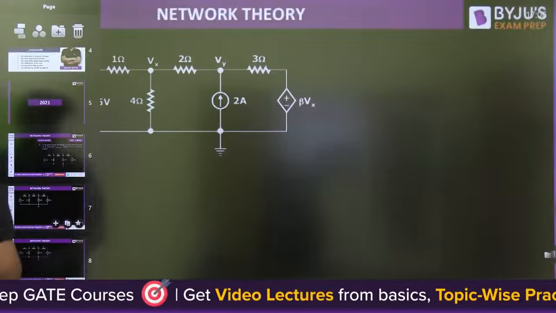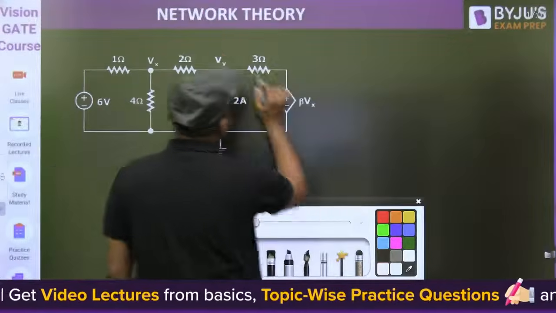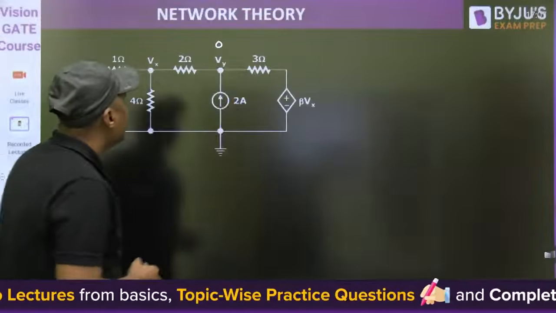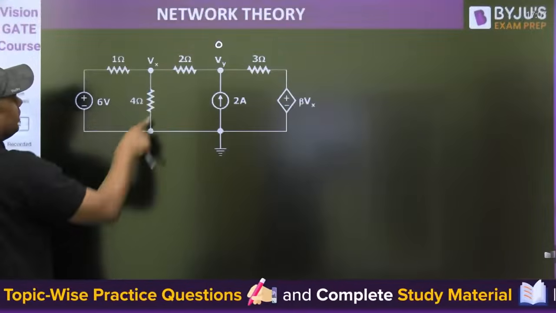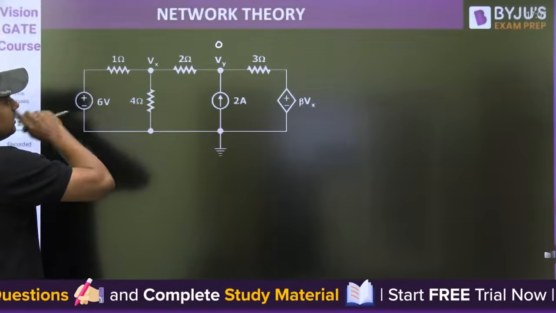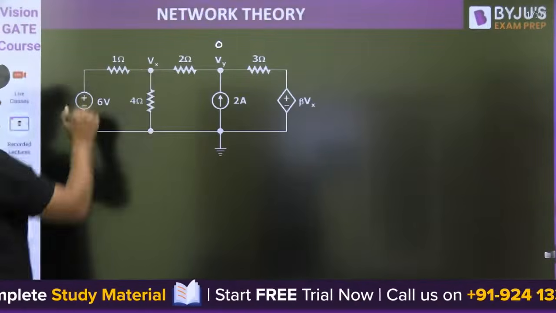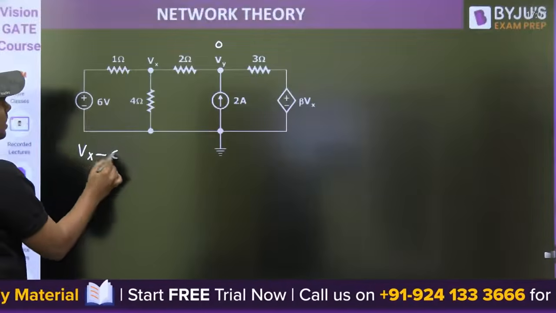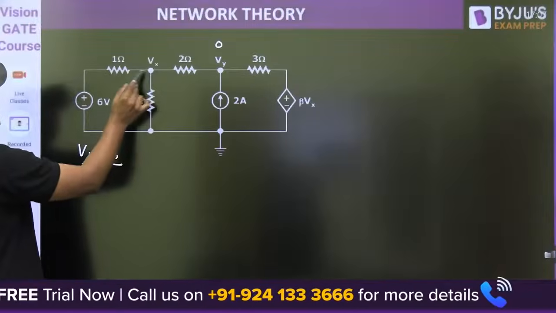Suppose Vy is 0, then you can find Vx, because this is 0 and this is 6 volt. So what is the value of Vx? With the help of Vx you can find the current here. So (Vx minus 6) by 1, just apply the KCL at this node. This is called nodal analysis.